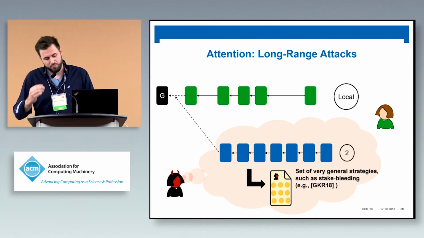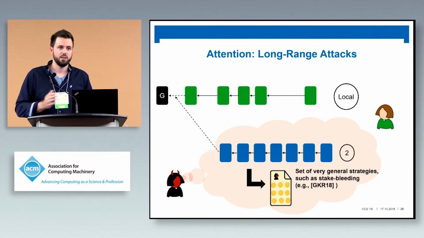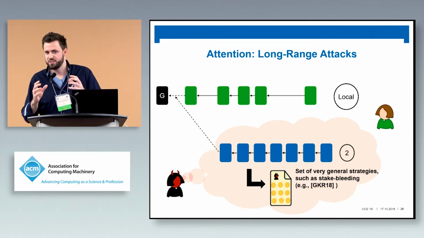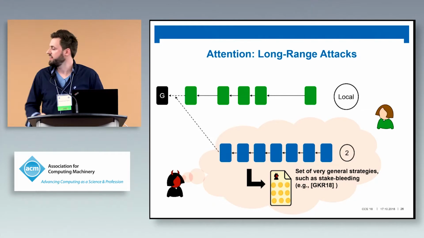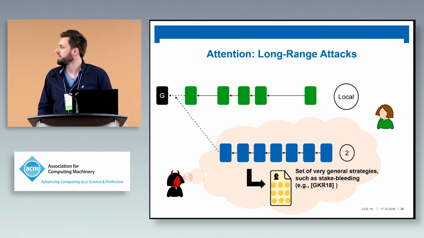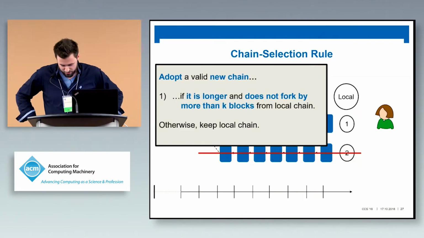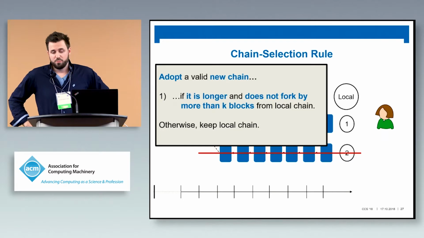There are very subtle attacks also, so it's not just that you corrupt everybody that sold all the stake. You can also pack the transactions that you like the most. This was presented by Gashi et al. this year, so stake bleeding attacks. So it's really dangerous. That's why the chain rule of Ouroboros Praos says adopt a new chain that is valid